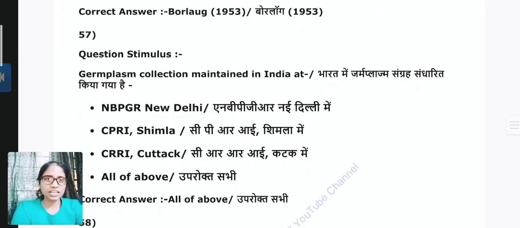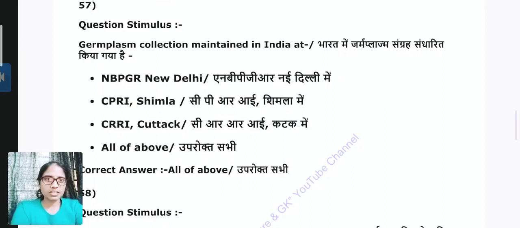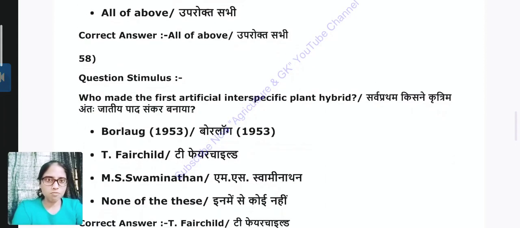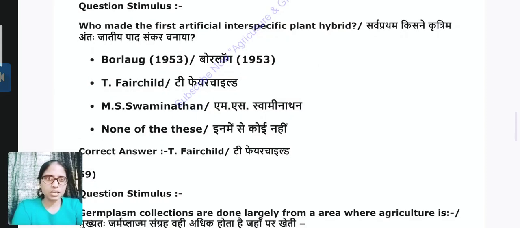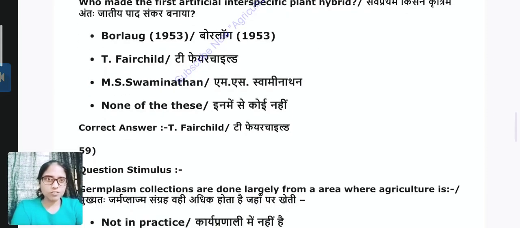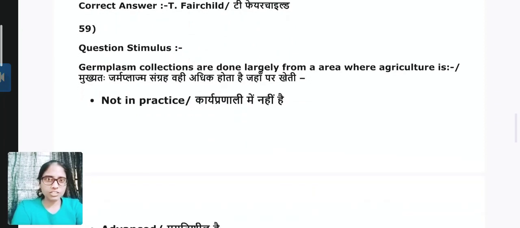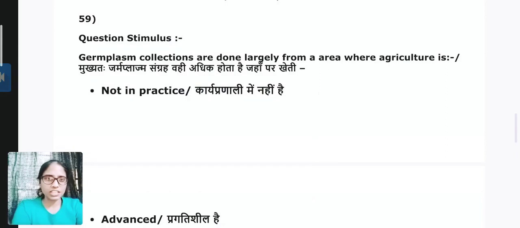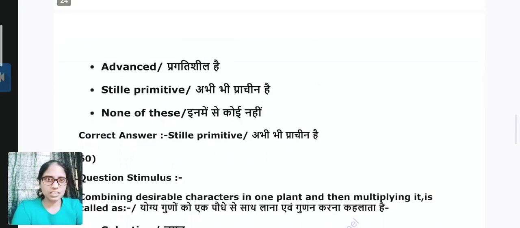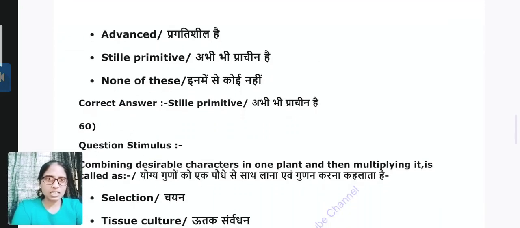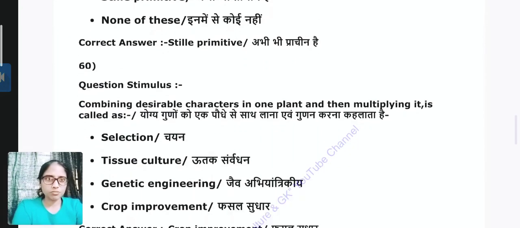Germplasm collections maintained in India are at NBPGR New Delhi, CPRI Simla, CRRI Cuttack. Answer is all of the above. Question 58. Who made the first artificial interspecific plant hybrid? Answer is T. Fairchild. Next question 59. Germplasm collections are done largely from an area where agriculture is not in practice, advanced, still primitive, none of these. Answer is still primitive.